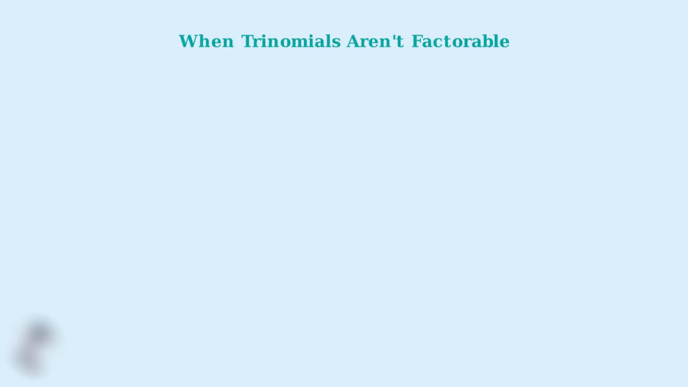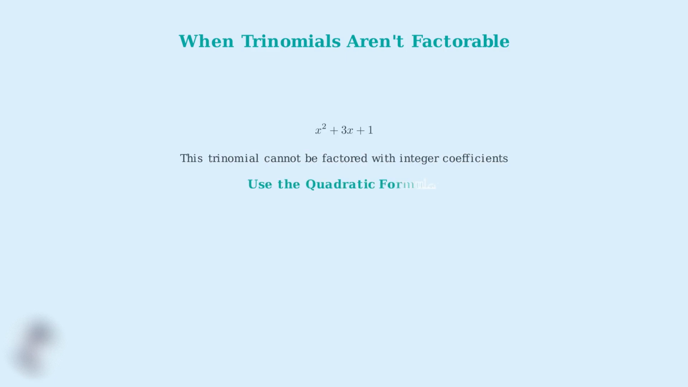Sometimes you'll encounter trinomials that cannot be factored using integers. In these cases, you can use the quadratic formula to find the roots. For example, x squared plus 3x plus 1 cannot be factored with integer coefficients. In this case, we would use the quadratic formula, x equals negative b plus or minus the square root of b squared minus 4ac, all over 2a.